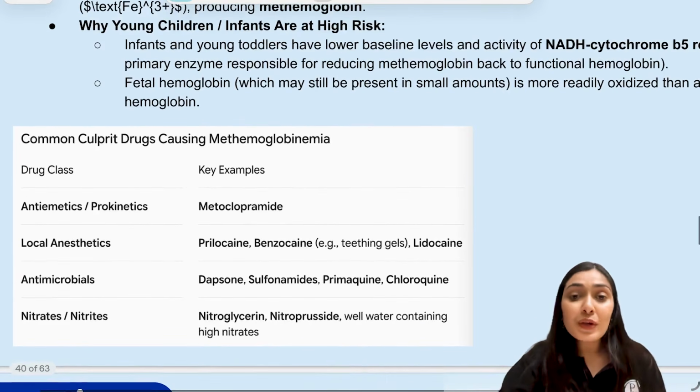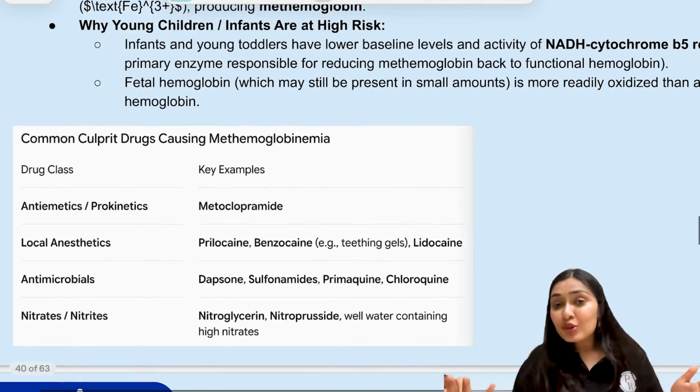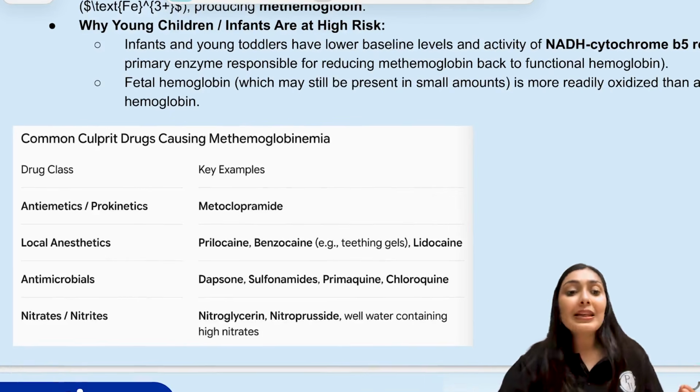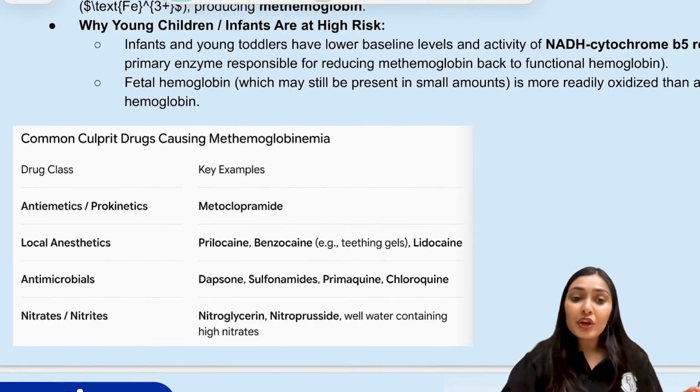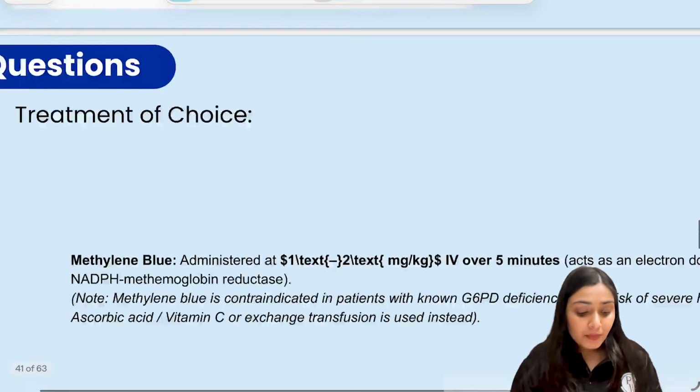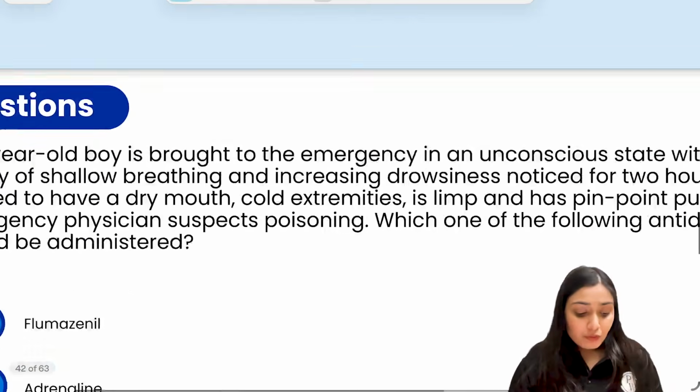And what is the drug of choice to cure it? The child is blue, and the drug that we give is also blue. The treatment of choice is methylene blue. We give 1 to 2 mg per kg over 5 minutes. It is an electron donor for the NADPH methemoglobin reductase enzyme, right? This is the treatment of choice.